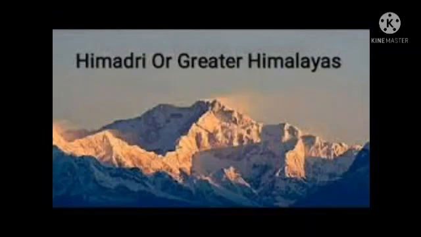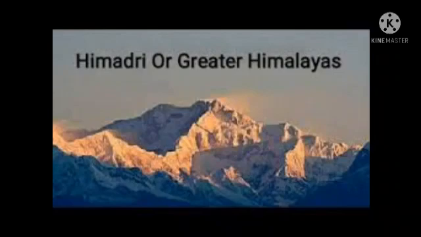Let's discuss Himatri. Himatri is the Greater Himalayas. Children, we know the Himatri is one of the mountain ranges, and it is the northernmost and the highest range, with an average height of over 6,000 meters.